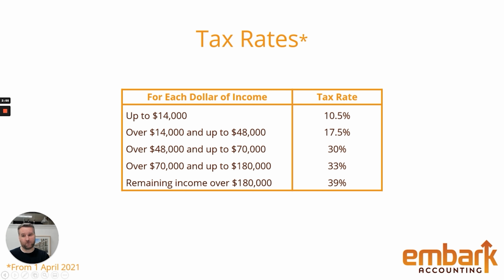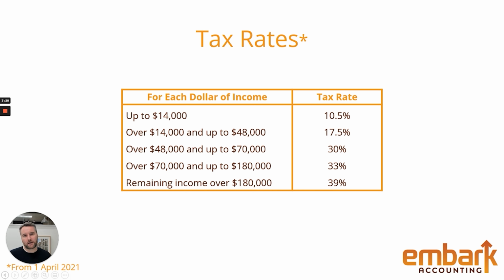So for the first 14,000, we're taxed at 10.5%, between 14 and 48, it's at 17.5%, and so that difference is we're still taxed at 10.5% for that 14,000. It doesn't increase by 7% when we jump into that next bracket, it's just every dollar from that. 48 to 70 is 30, 70 to 180 is 33, and now we have a tax bracket above 180 of 39%.